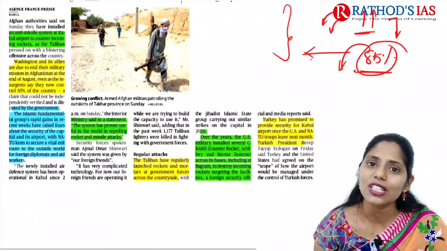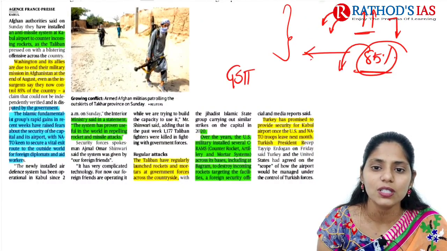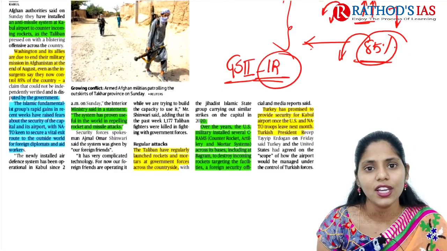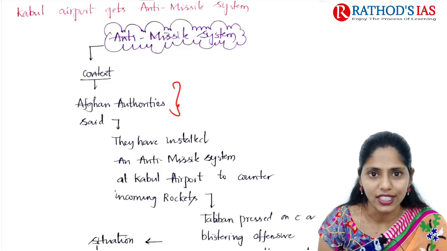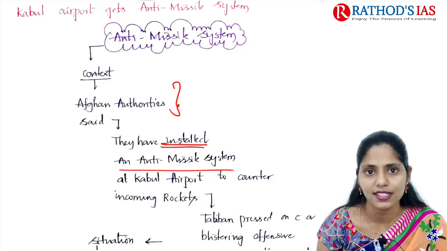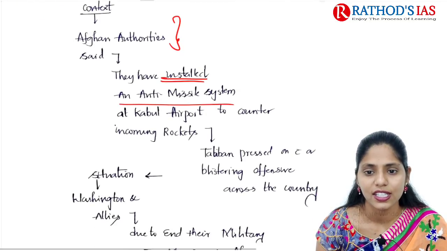Now let us try to see this topic in great detail. This topic is important regarding GS paper 2 under international relations. If you see the context, it says that Afghanistan authorities said they have installed an anti-missile system at Kabul airport to counter incoming rockets.